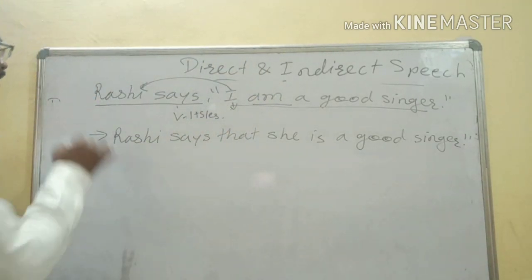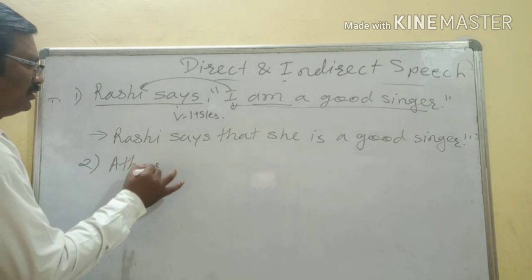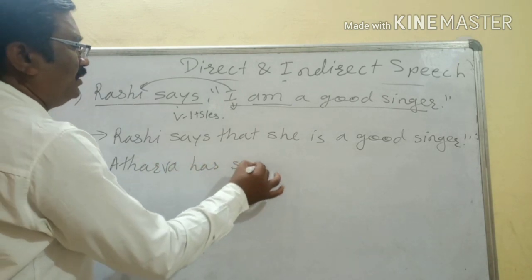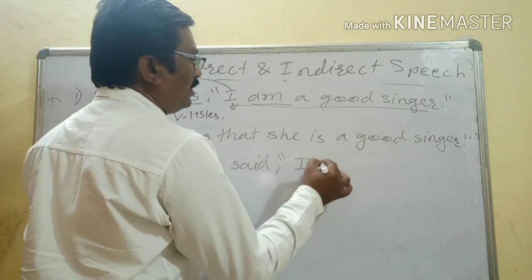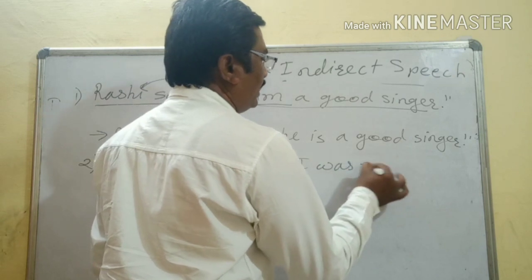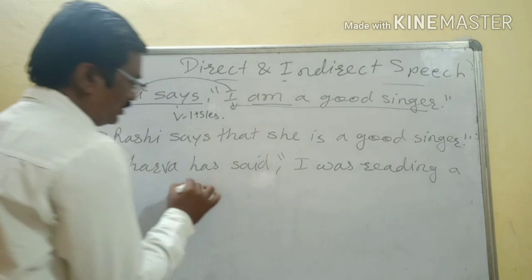Another example we will take here. Atharva has said, "I was reading a book."